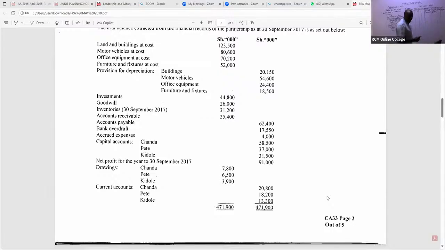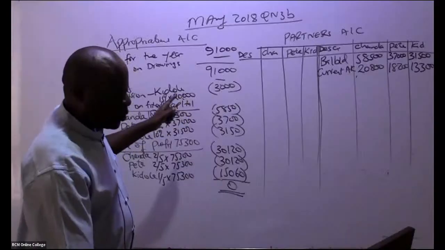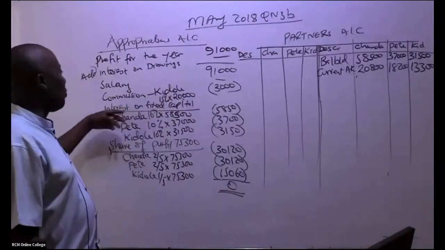2,800. We have in this case here 18,200. So we have 18,200. We have in this case, ladies and gentlemen, 13,300. Is there any other thing in this case here that we can post here quite fast? So remember, now we have our appropriations account here that I would want to rub. So this appropriation account will be able to see so many things.